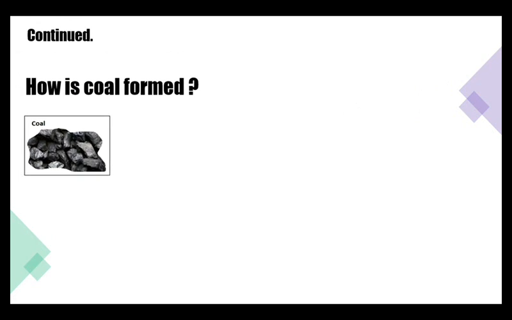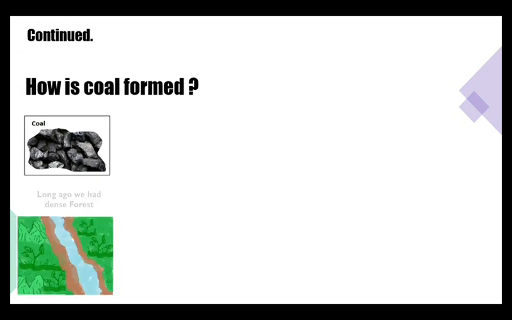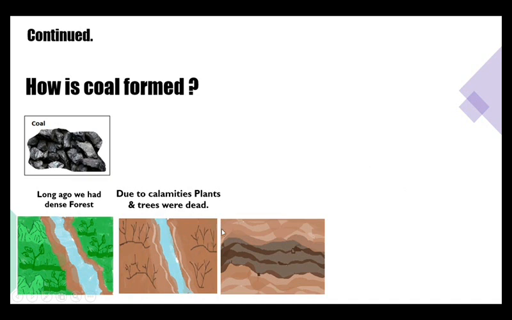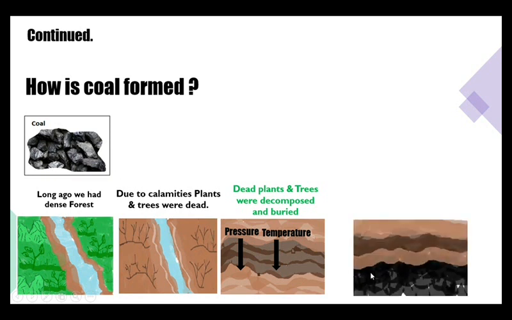How is coal formed? Long ago we had a very dense forest, but due to natural calamities the plants and trees died. The dead plants and trees were covered under sand and mud. They were decomposed and buried and subjected to high pressure and temperature over millions of years. Then those decomposed remains of plants and trees slowly converted into coal. But this process is not as simple as we can see here. The coal formation takes place in stages.